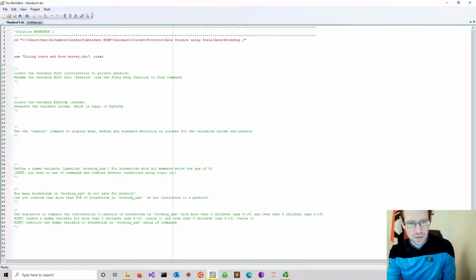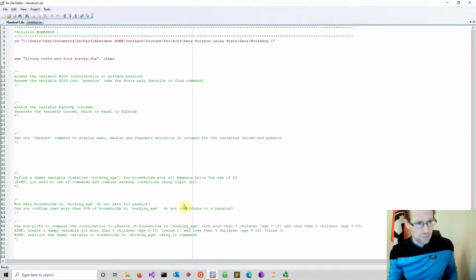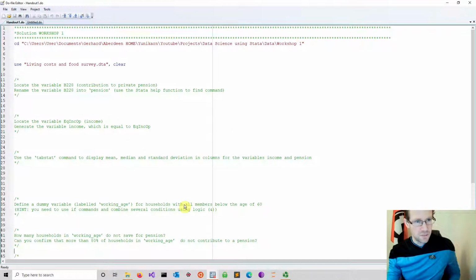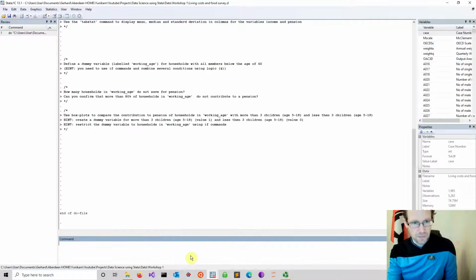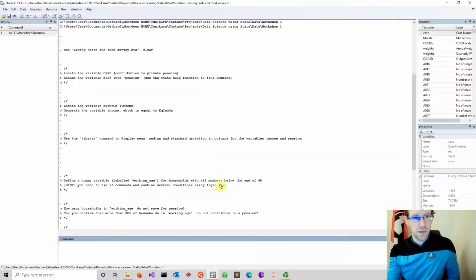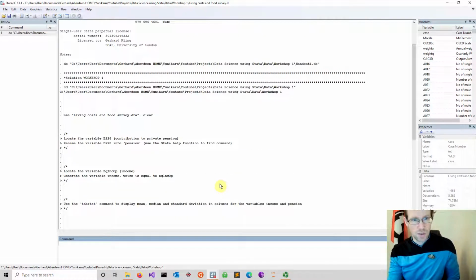I just run this for a sec, and let me also zoom a bit so that it gets easier to see. So here we are, and now we open the dataset. Okay, so the first thing we have to do, based on our instructions, is locate the variable B228, and we have to rename it because it doesn't sound really good. It's actually a variable that captures personal pensions. Alright, so we do that first.